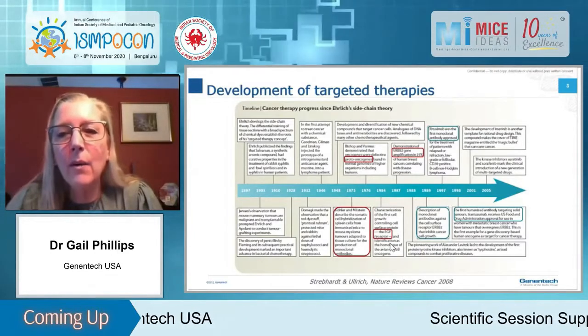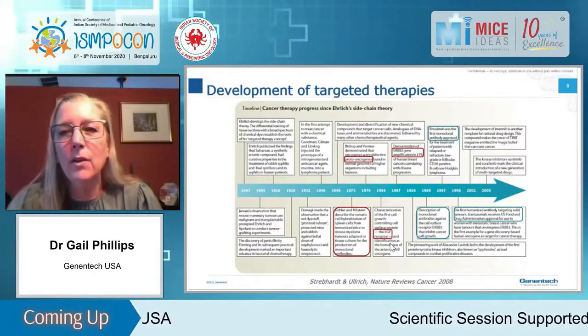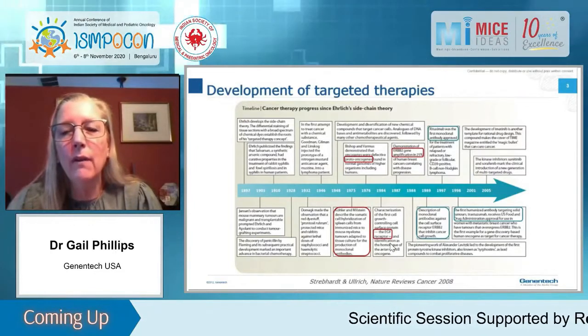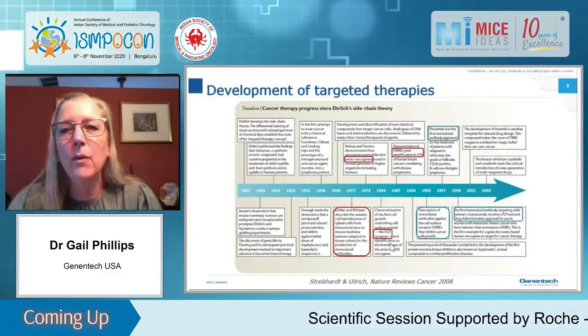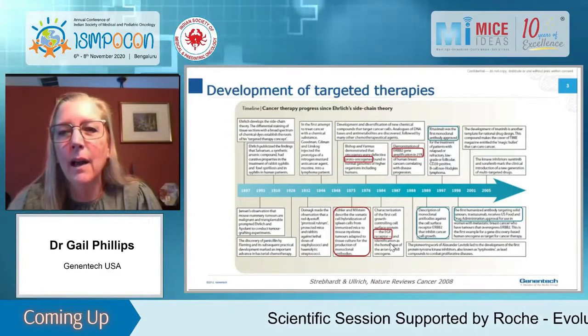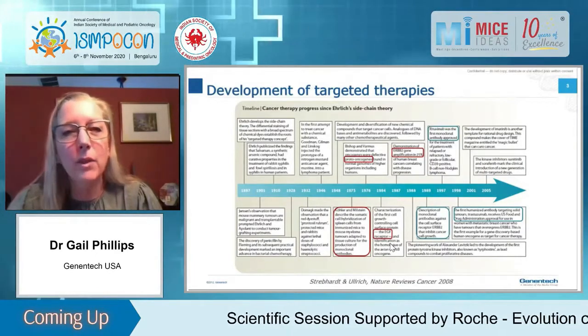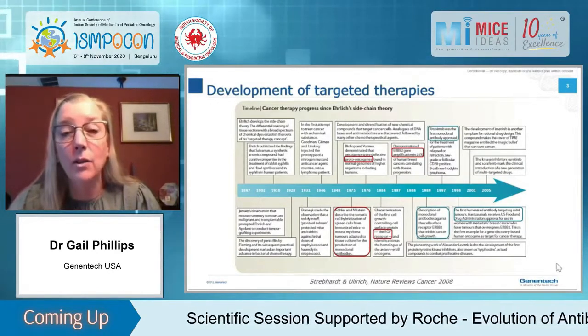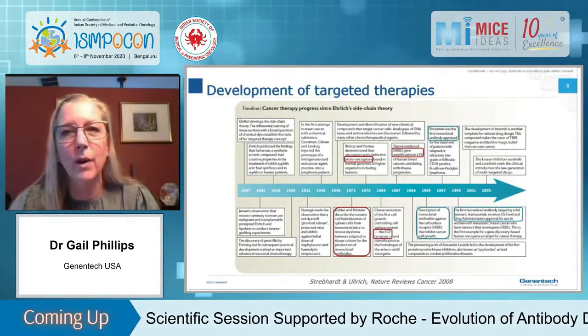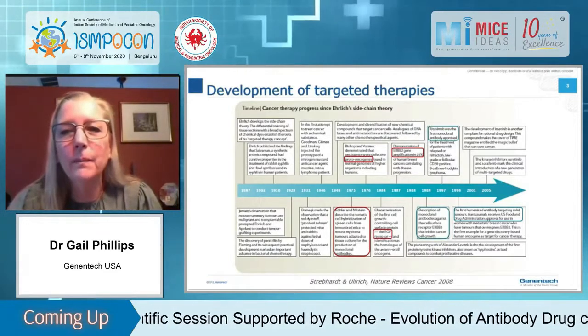And then following that were the development of antibodies to both EGF receptor and Enhertu, the approval of the first antibody for therapy, which was rituximab, and in 1998, the approval of Trastuzumab, which was the first approved antibody for a solid tumor indication, which was HER2-positive breast cancer. Next slide, please.